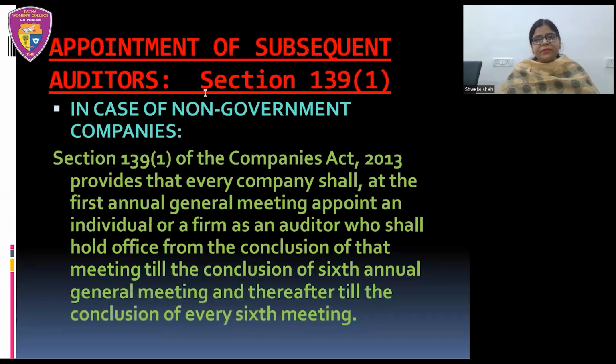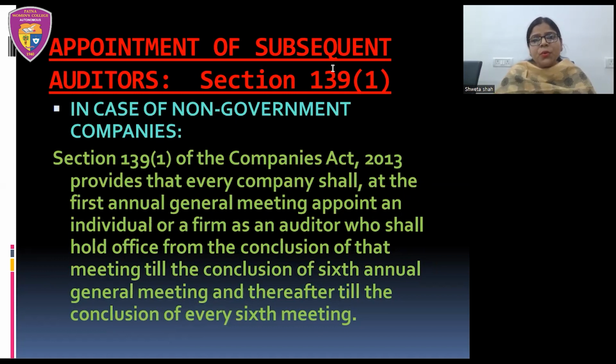Now here we have another section, section 139, subsection 1, which talks about appointment of subsequent auditors in case of a non-government company. So now here we are talking about non-government companies. As we were talking in case of first auditor, that is appointment of auditor in case of government company and appointment of auditor in case of non-government company, similarly, here also appointment of subsequent auditor in case of government company and appointment of subsequent auditor in case of non-government company. So here we have another section for this, section 139, subsection 1.